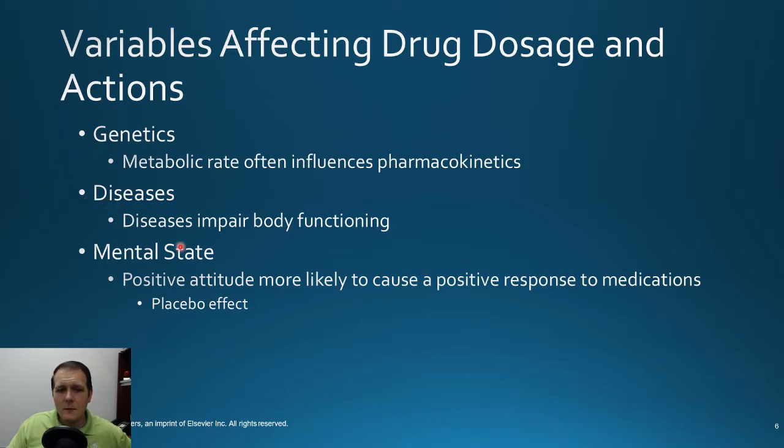Certain diseases are going to impair body function. So, for instance, if I have a patient with chronic kidney disease, I know that's going to affect their renal function and may cause drugs to be cleared less efficiently. Sometimes I may need to adjust for that as well, right? And then also consider the mental state, right? Sometimes a positive mental attitude can help to cause a positive response for our medications.